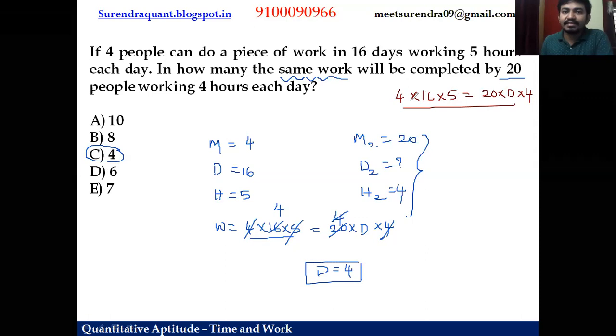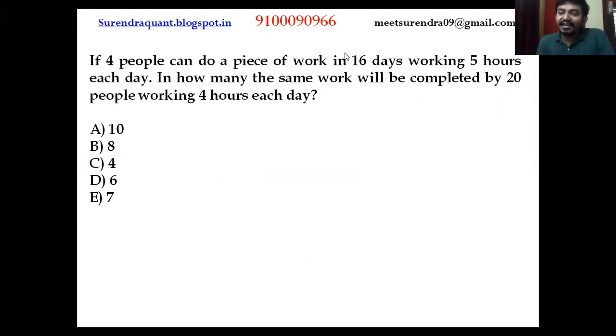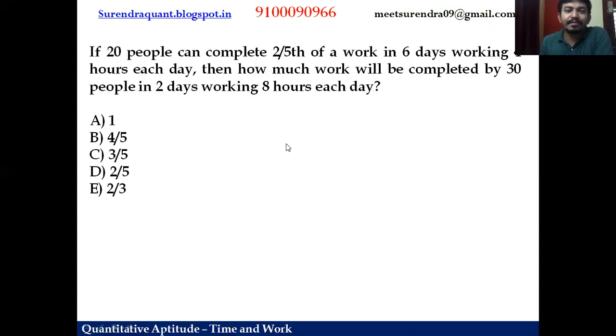Right? Is it clear, guys? So in that way, you can easily work out the question. Now go for second model. Second question.